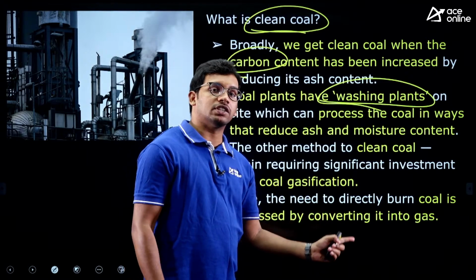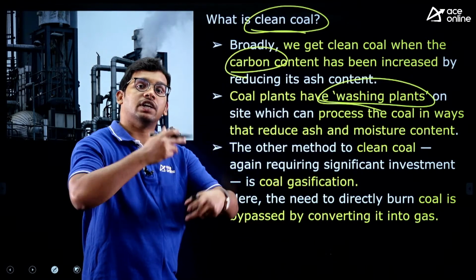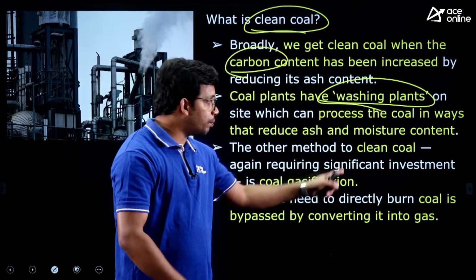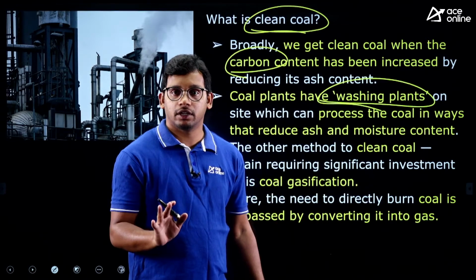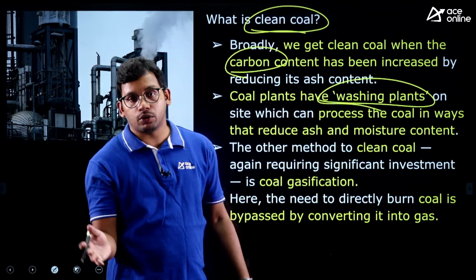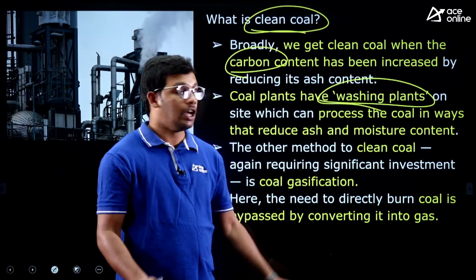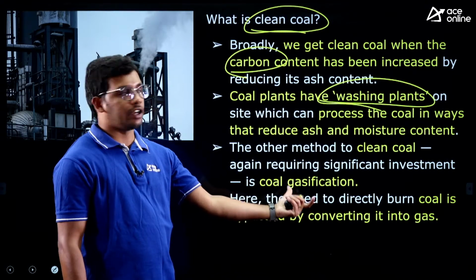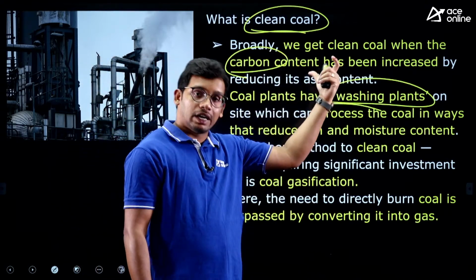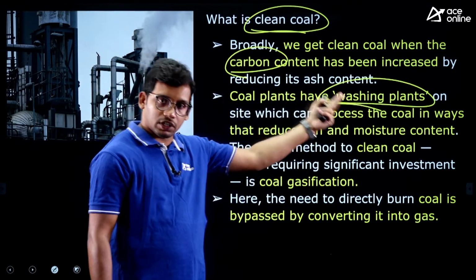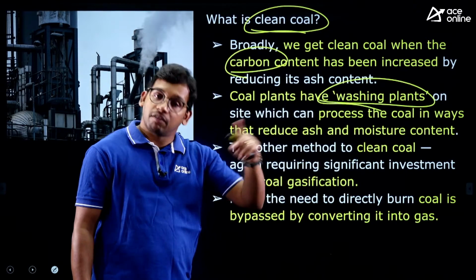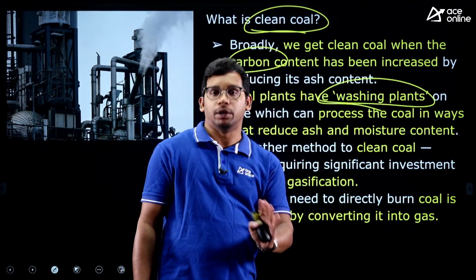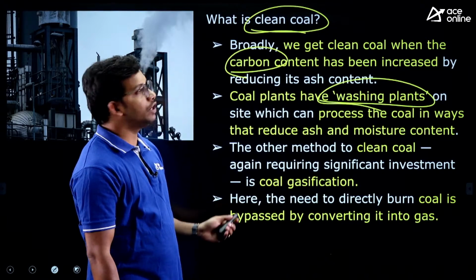The second process is, rather than using coal directly as an input, we can convert it into gas and then use that as the input. So coal gasification is also called clean coal. Two types: washing the coal, and converting the coal into gas and then using it as an input. Those are called clean coal.